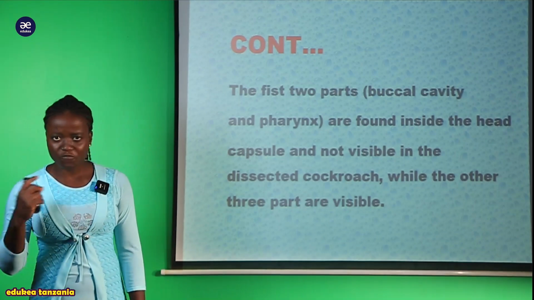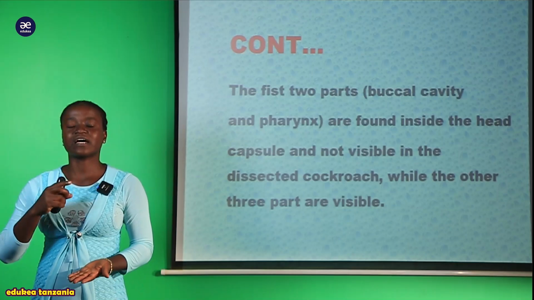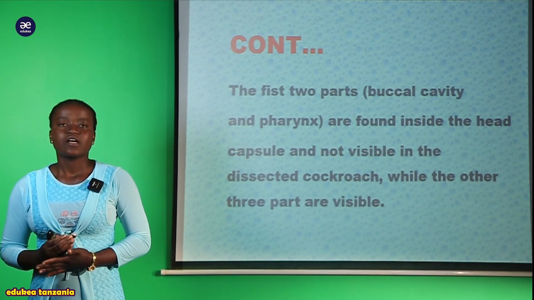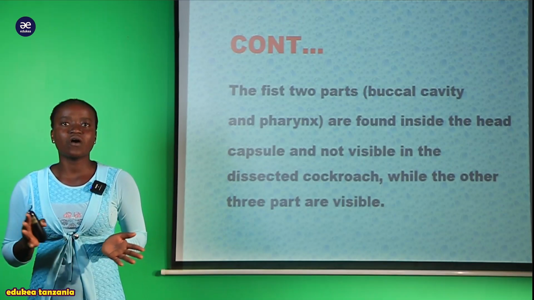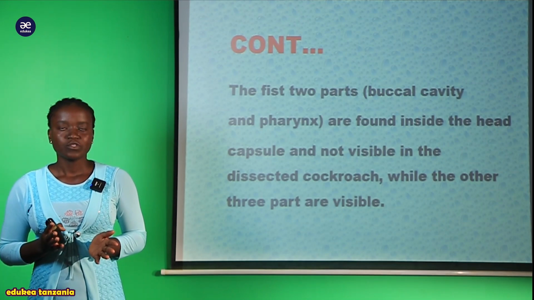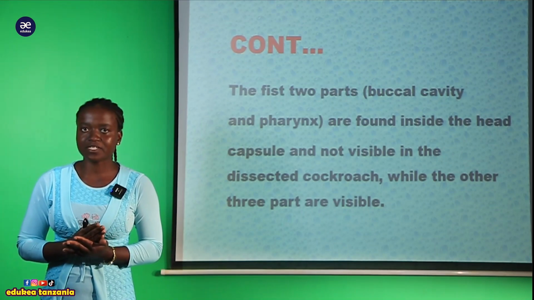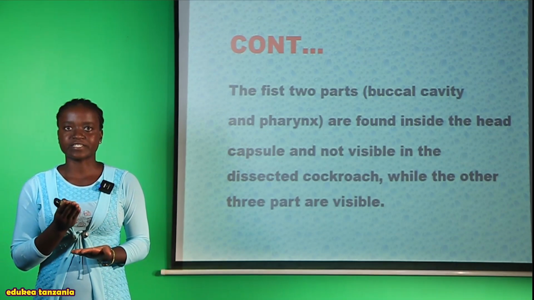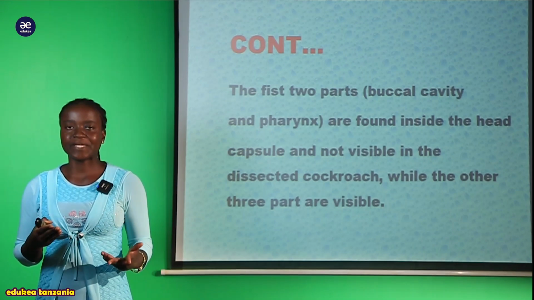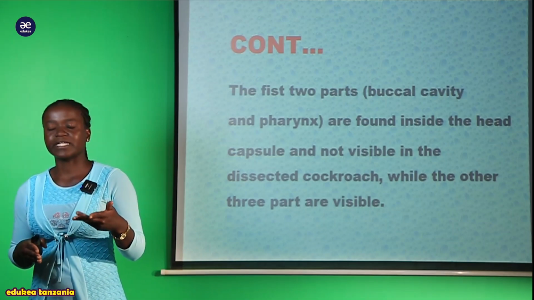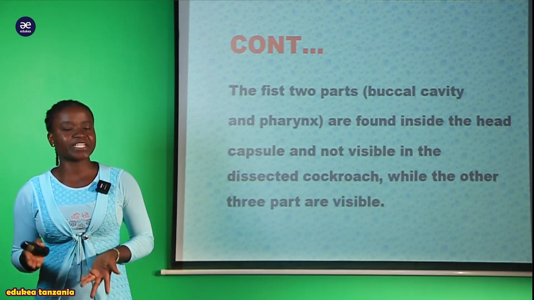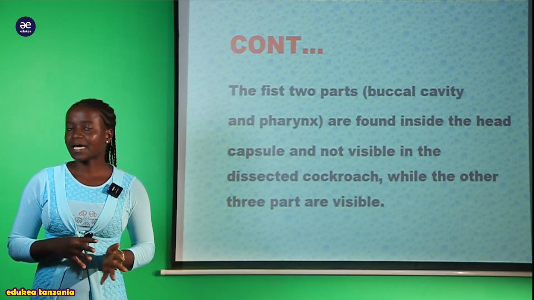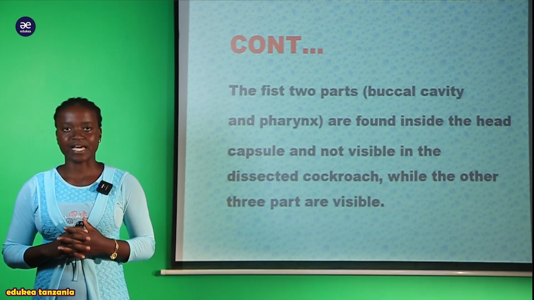But the rest of the parts, starting from the esophagus, crop and the gizzard, those parts are visible parts. Tukianzia ile structure ya kwanza kabisa, esophagus, inaonekana kwa urahisi zaidi ukidissect. Pia ile part ya pili ambayo inaitwa crop pia inaonekana kwa urahisi zaidi, na ile part ya mwisho ya gizzard na yenyewe inaonekana kwa urahisi zaidi.